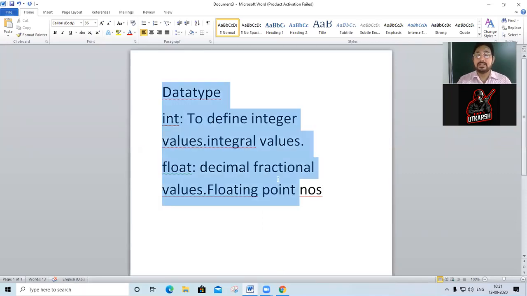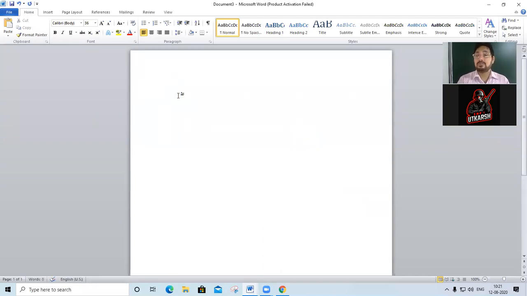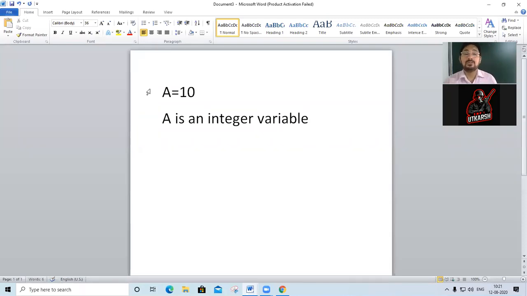After that I am coming to the variable. So suppose you are defining a variable. Variable definition is another type of token. Suppose you are writing a equals 10. For the identifier you can take capital, small, anything. For keywords, there is a restriction: whatever is defined, you have to take it that way only. So here a is an integer variable. Who decides this? The value. As you give 10, the Python interpreter will assume a as an integer variable.